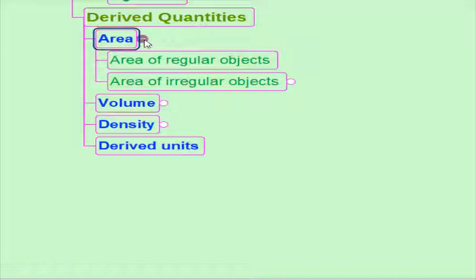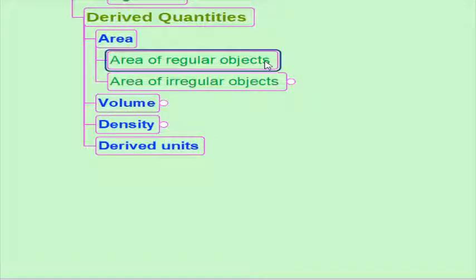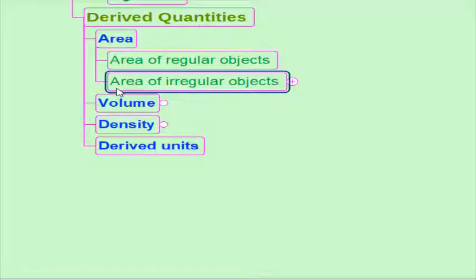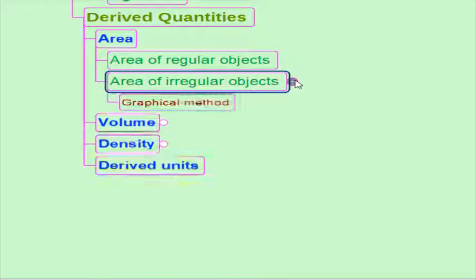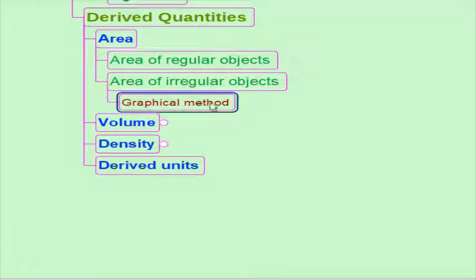Area is a space bounded by a closed figure. The area of regularly shaped figures can be calculated using the relevant formula. But can we use formulae for finding the area of irregularly shaped objects? Then how can we find the area of irregularly shaped objects? For that, we use graphical method.